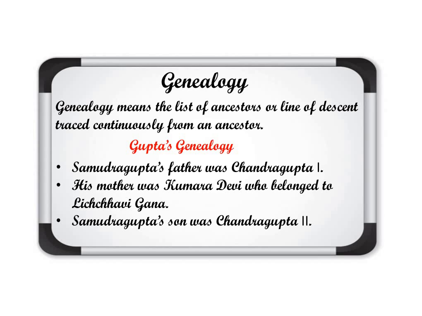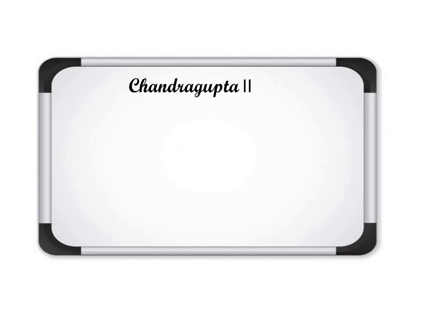Clear about that? Now Chandragupta II. As we talked about Samudragupta, now Chandragupta II. And who were the great people living in his court? As Hari Sen was the court poet of Samudragupta, so here also in Chandragupta's court, one of the great writers was present, whom we'll discuss here.